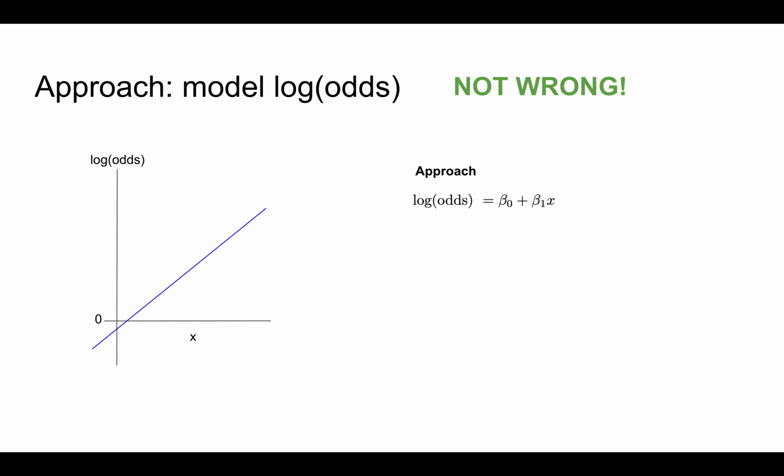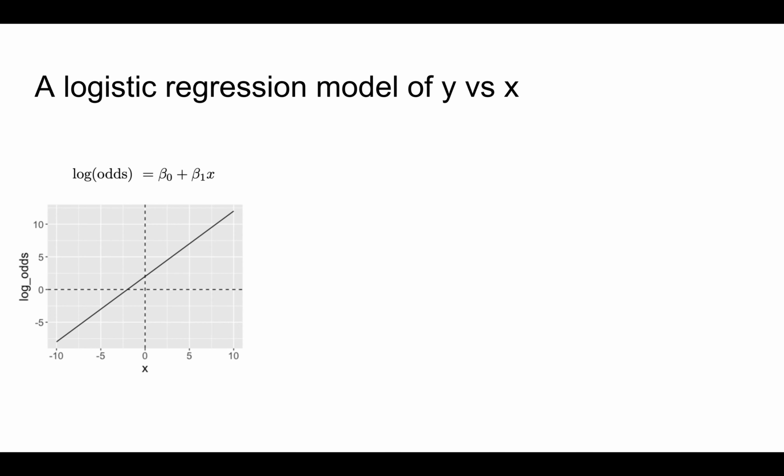Now this is great. Via log odds, we now have a not wrong approach to modeling the uncertainty of a binary categorical response variable y by predictor x. Yet for most people, myself included, a log odds model might not be wrong, but it's also not very useful. Mainly, it's tough to interpret log odds.